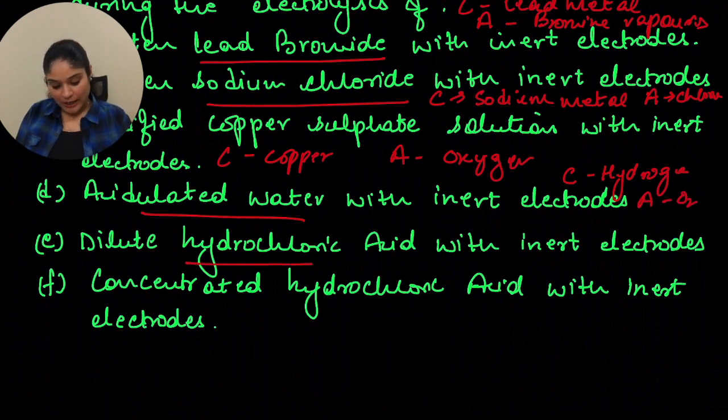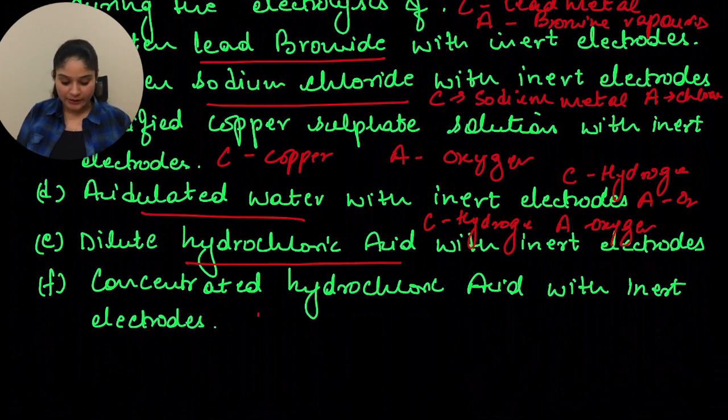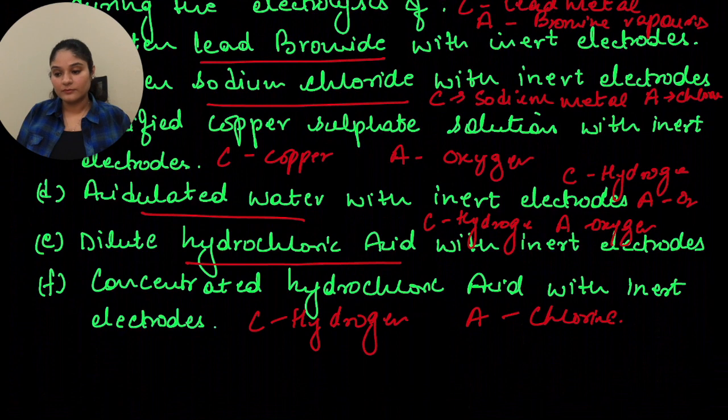Then dilute hydrochloric acid with inert electrodes. In this case your cathode will be hydrogen again, and at anode it would be oxygen. Then the last one is concentrated hydrochloric acid with inert electrodes. In this case your cathode will be hydrogen, and since it's concentrated your anode will be chlorine. Let's move to the next question.